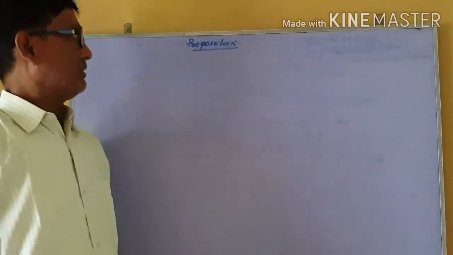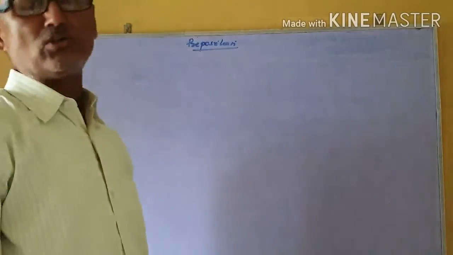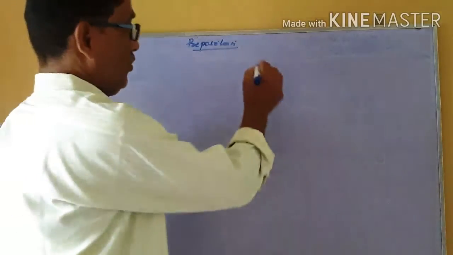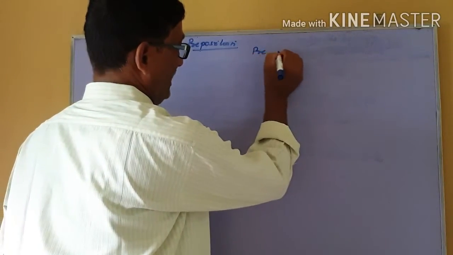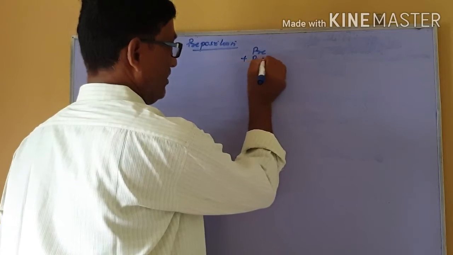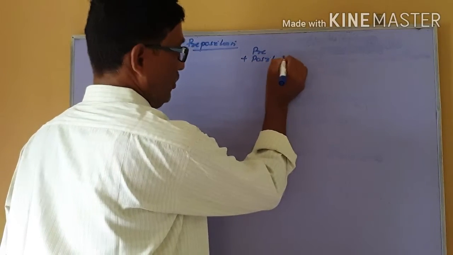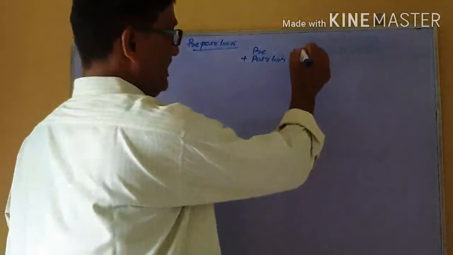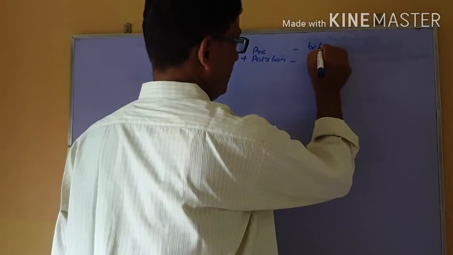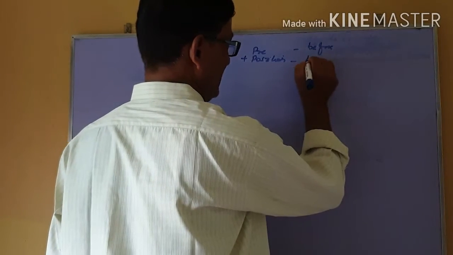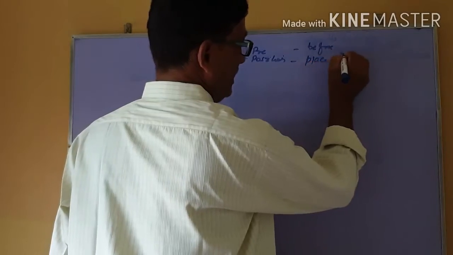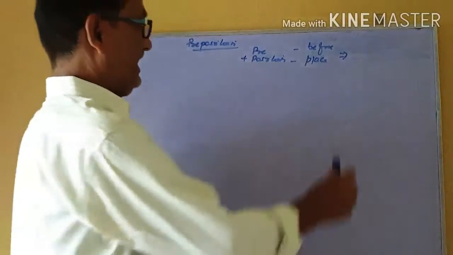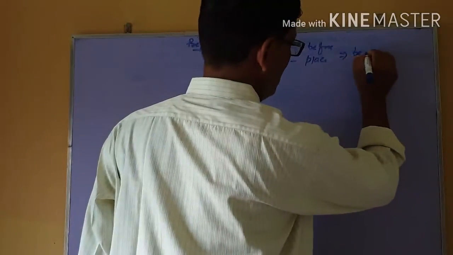Friends, this is part and parcel of parts of speech. This preposition is to be divided into 2 parts: pre plus position. With the combination of these 2 words, pre means before, position means place. If we deduce the meaning of these 2 words, we can say before the place.